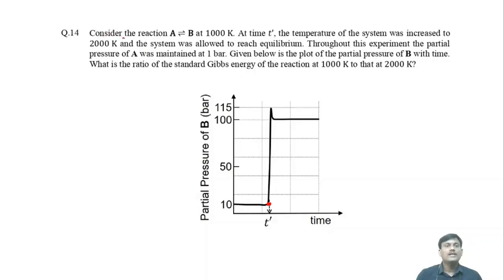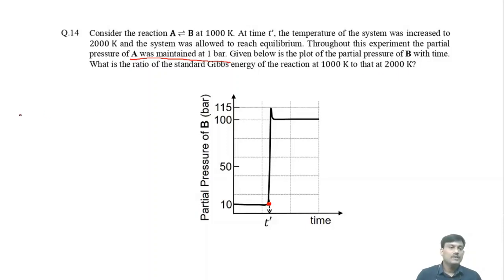Question number 14. Consider the reaction A in equilibrium with B at 1000 Kelvin at time t dash. The temperature of the system was increased to 2000 Kelvin and the system was allowed to reach equilibrium. Throughout this experiment, the partial pressure of A was maintained at 1 bar. Given below is the plot of the partial pressures of B with time. What is the ratio of the standard Gibbs energy of the reaction at 1000 Kelvin to that at 2000 Kelvin?